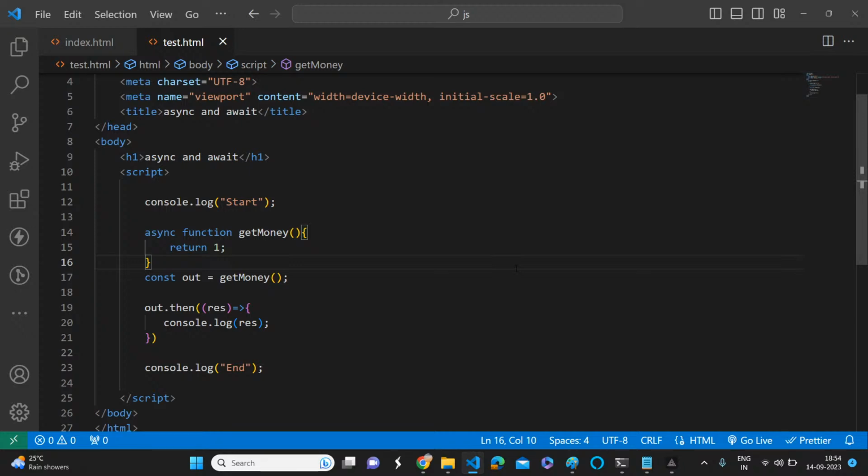Start, one, end? Start, one, end, or start, end, one, or end, start, one, or one, start, end? Start, end, one, maybe. Why? Start, end, one. Because the promise is first async, it executes all the lines of code first. Okay.